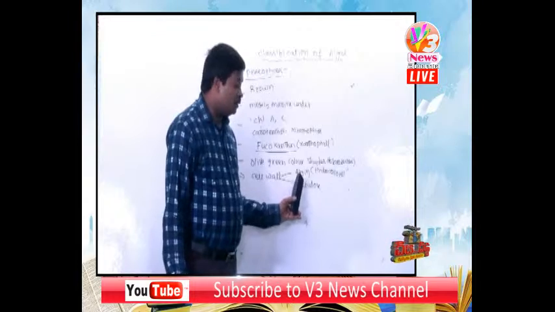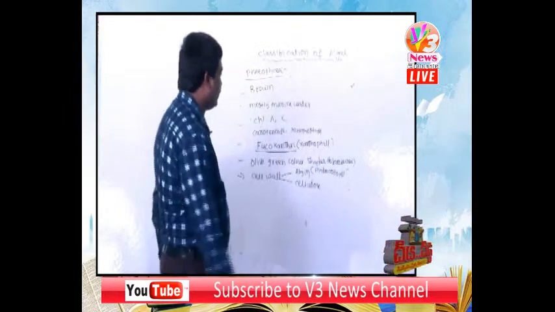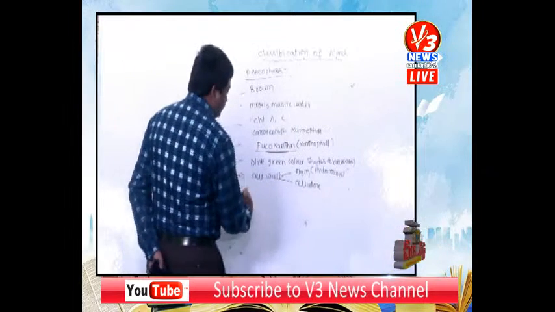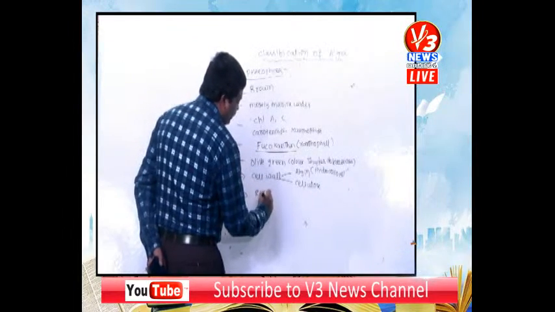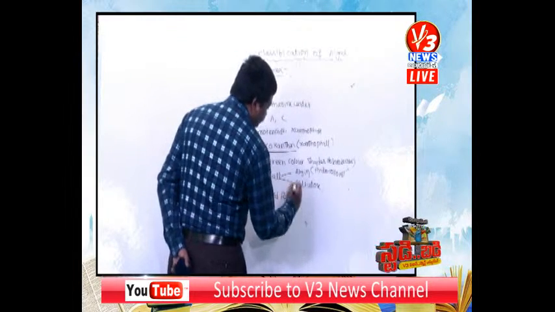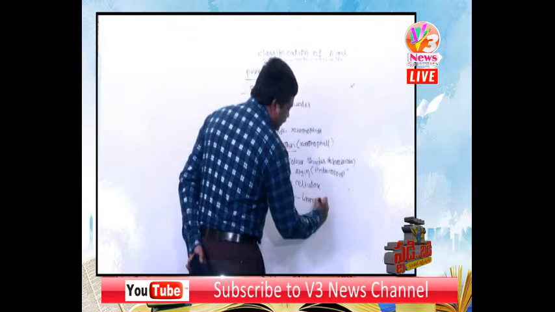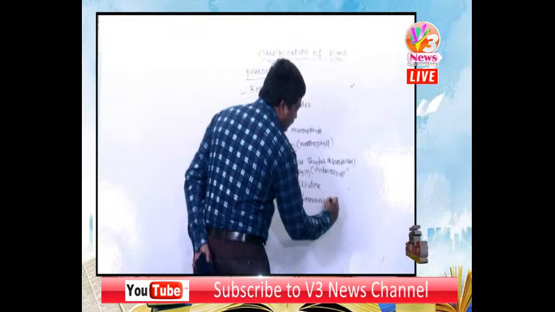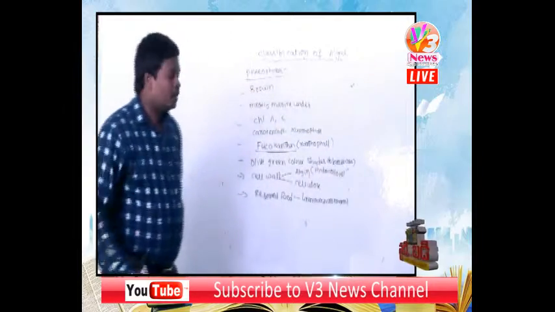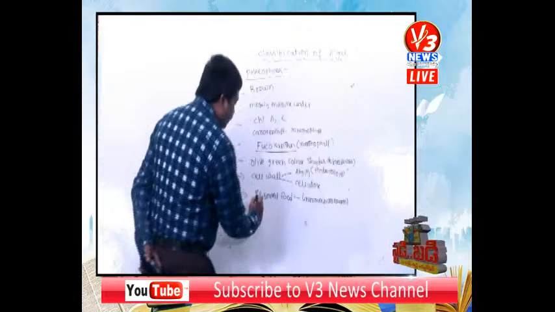The reserve food material of brown algae is laminarin or mannitol. It is nothing but sugars.